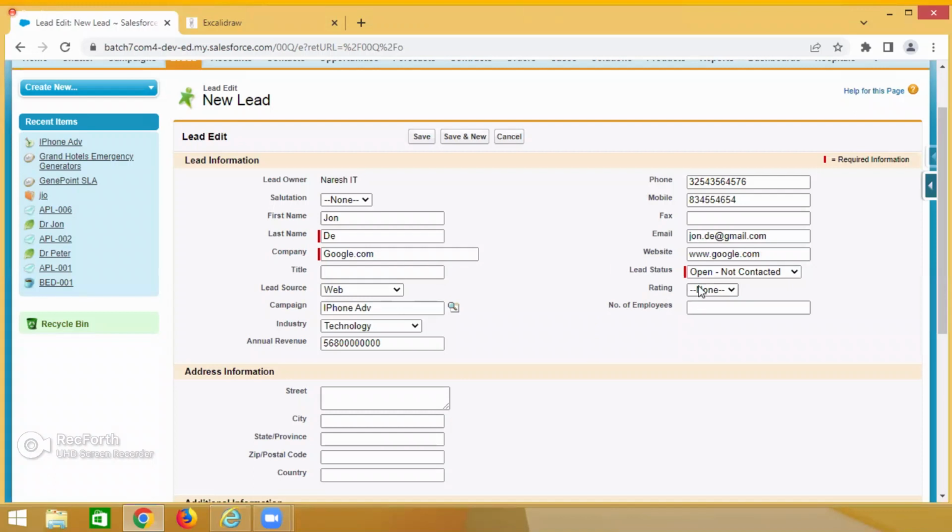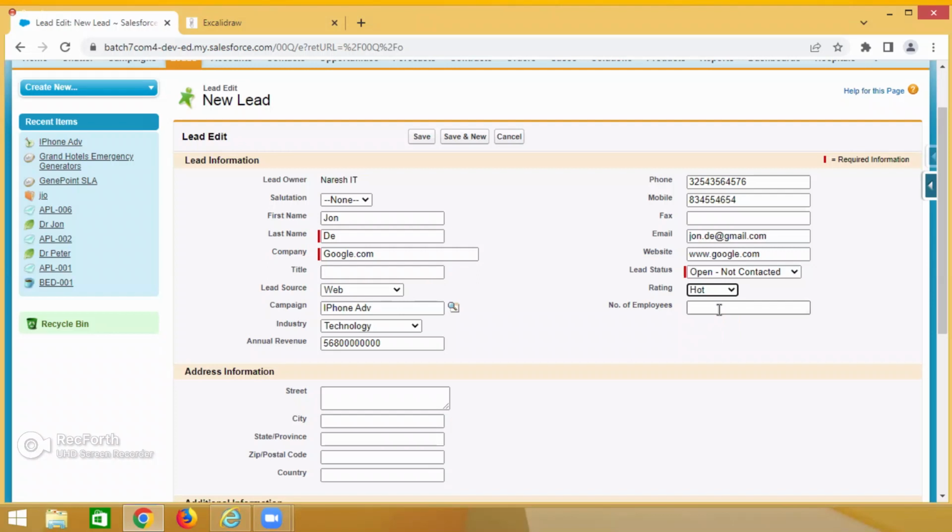Based on the revenue, you need to categorize which type of lead it is, either hot, warm, or cold. Hot means it is a huge amount we are getting. Warm means it is a mid-level amount. Cold means it is a low-level amount. So Google, right? Google may be purchasing not one single piece, maybe 1,000 or 2,000 or 5,000. So the lead is hot.